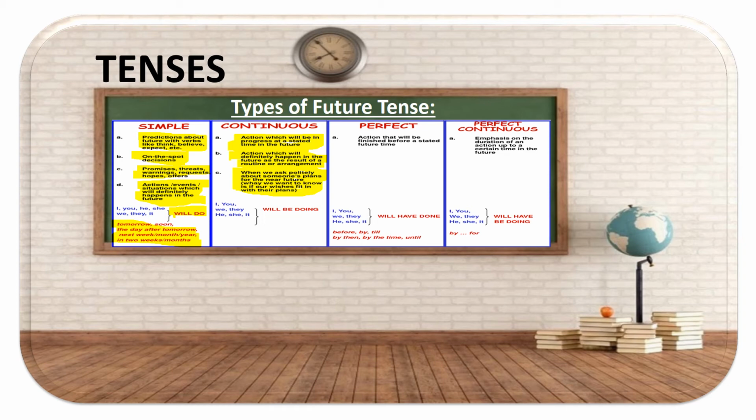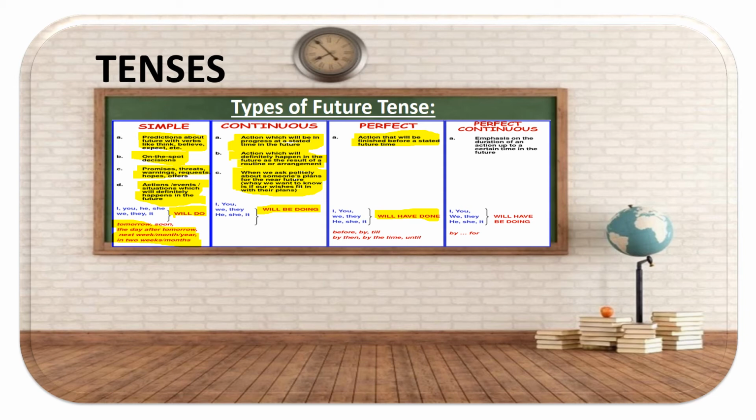Future perfect. Future perfect says actions that will be finished before a stated future time. So here in continuous, we talked about continuity, the activity in progress. In perfect, activity is complete, it's done. Again, in continuous, you're going to be looking for will be doing. In perfect, you will be looking for will have done. Have done is telling you it's complete. Will have means future.